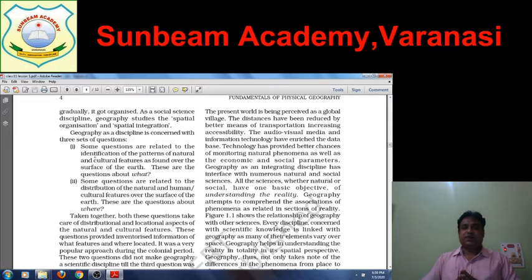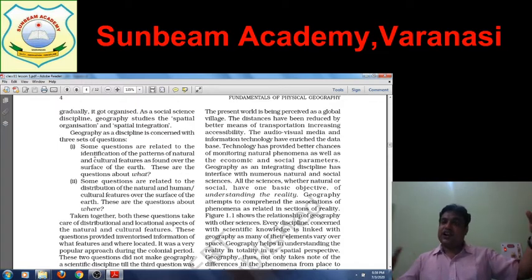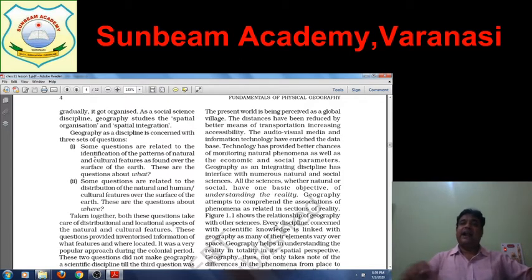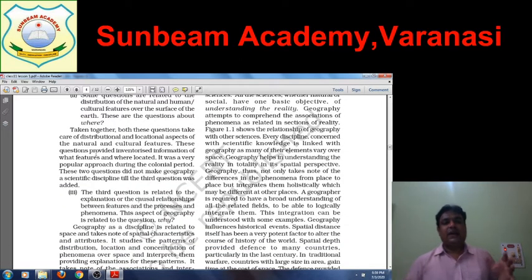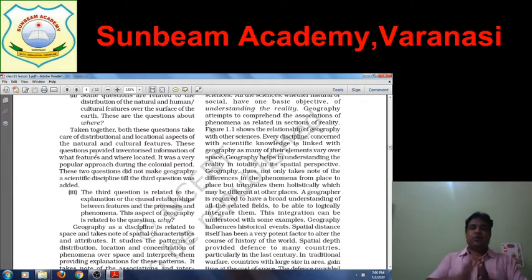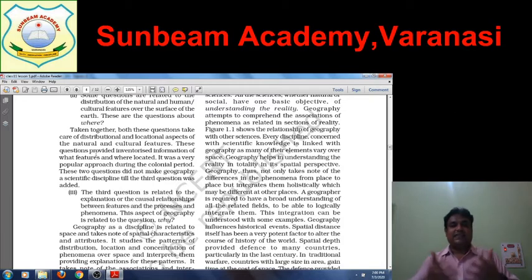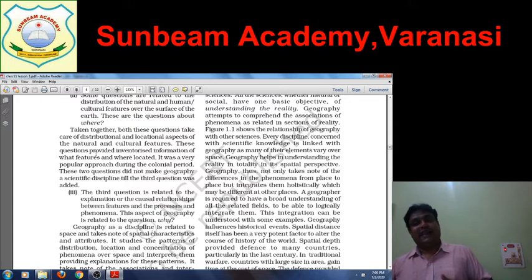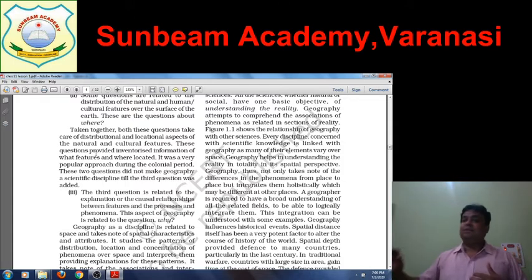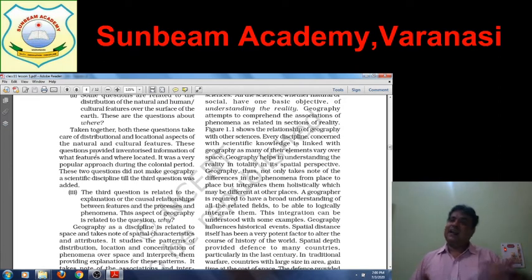Second question, the distribution of these natural and human features over the earth surface, is related to where. First, what type of natural and cultural features are there, and second, where are these located. Taking these two questions alone, we can't make geography a scientific discipline. But the first question arises here, why? Why means we study, or you can say the explanation of, the causal relationship between features and processes. As I have said, if diseases are very common, certainly poverty may be there. If poverty is there, diseases may be common. So that is called cause and effect, causal relationship.